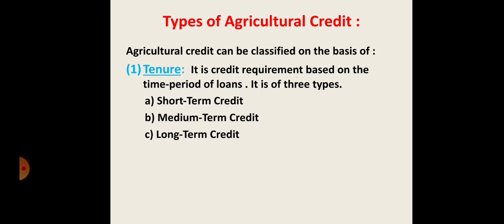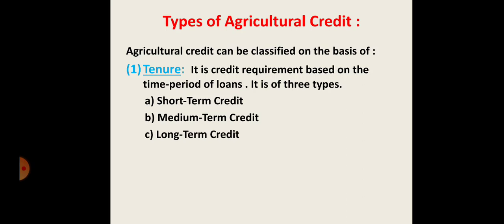For example, the loans required for the purchase of fertilizers, high yielding variety seeds, and when we adopt different cultivation techniques, at that time we use that credit. It is also used for meeting expenses on religious or social ceremonies. That is the special part, and that's why we accept short term credit.